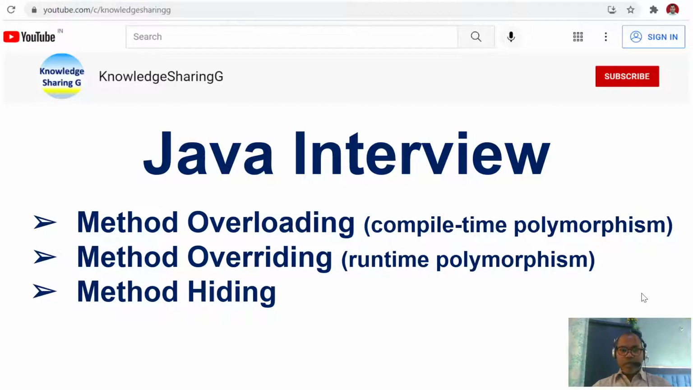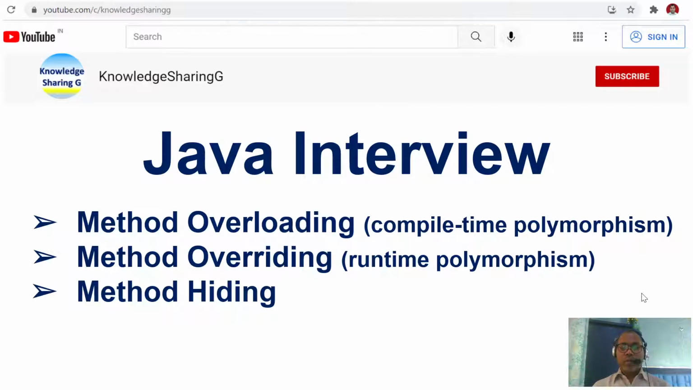Welcome. Let's start. Today we are discussing the three basic interview questions generally asked about method overloading, method overriding, and method hiding. Let's discuss with examples how we can do overloading, how we can do overriding, and how we can do method hiding.